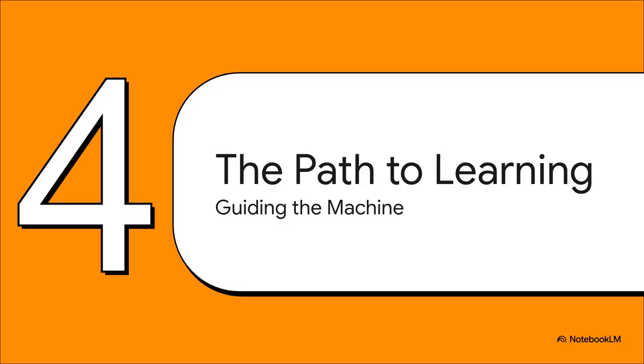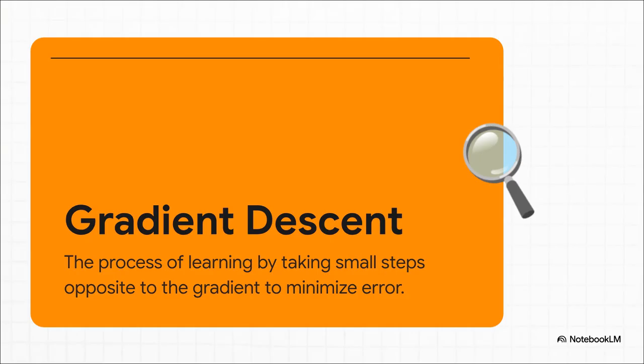Okay, so we have data as vectors. We have machinery in the form of matrices. But how does the machine figure out which transformations are the right ones? I mean, how does it actually get better at its job? It needs a teacher. It needs a guide. And that guide is calculus, specifically a process called gradient descent.